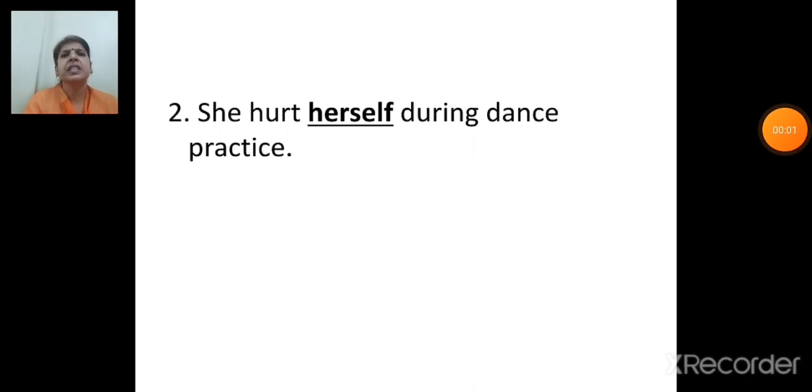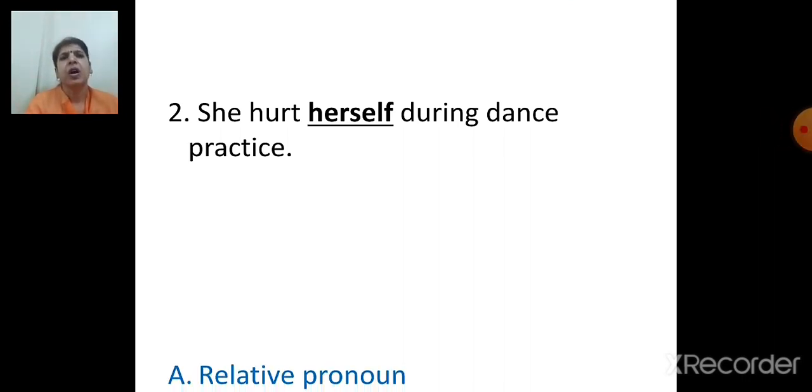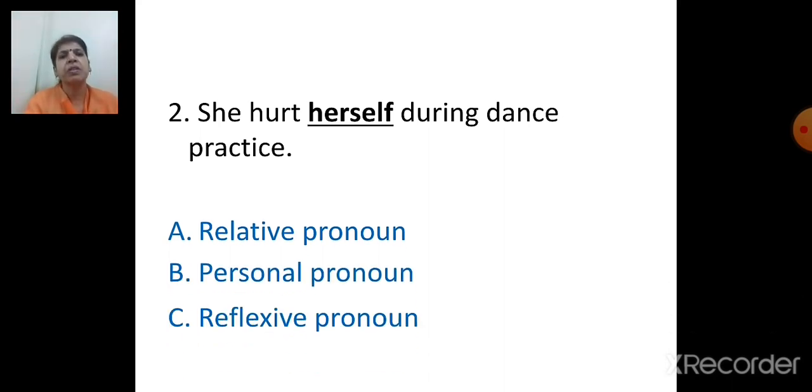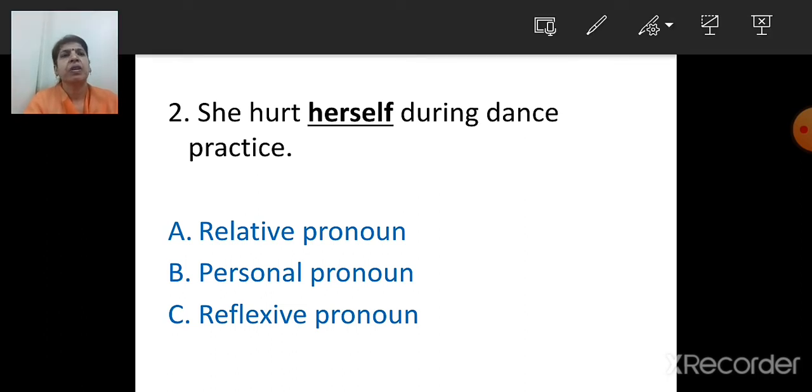Next sentence is, she hurt herself during dance practice. Options are A, relative pronoun, B, personal pronoun, C, reflexive pronoun. So which is the correct answer, children? She hurt herself during dance practice. Herself, self, so it is a reflexive pronoun. So you will take the C option. And in the exam, you have to click the correct option.